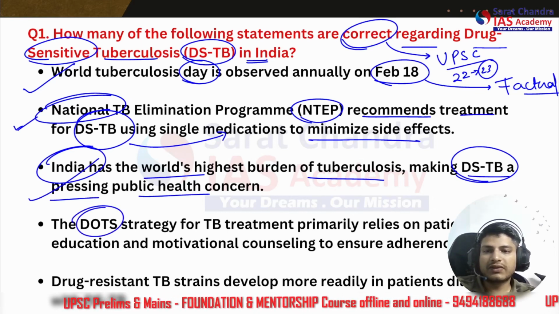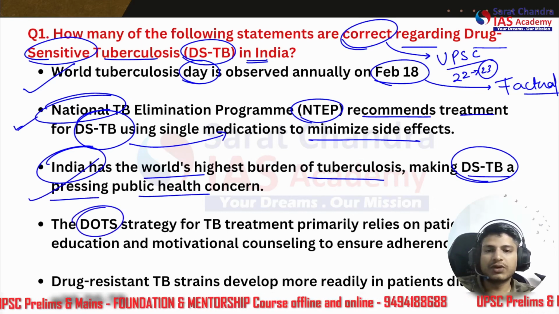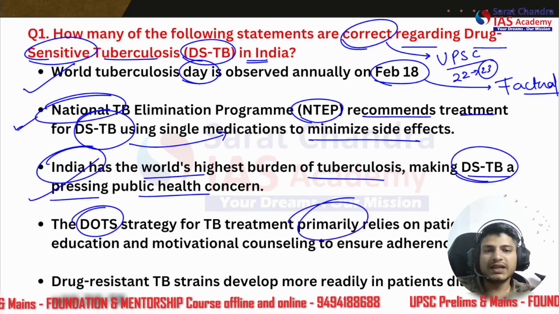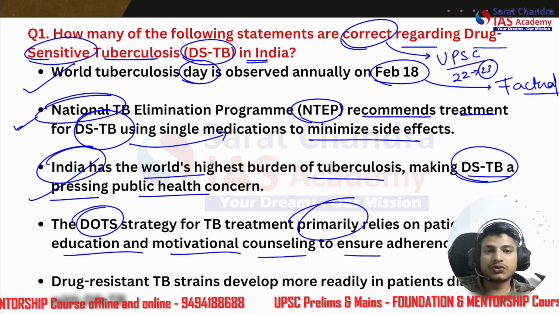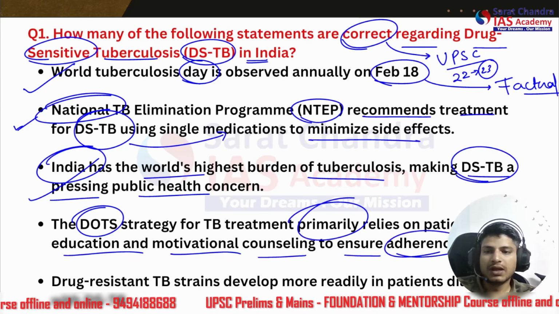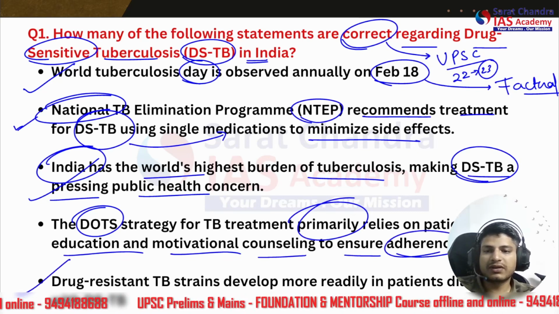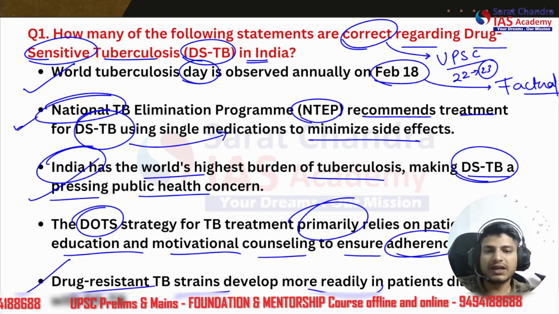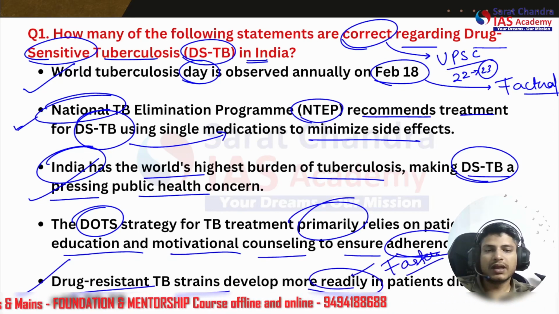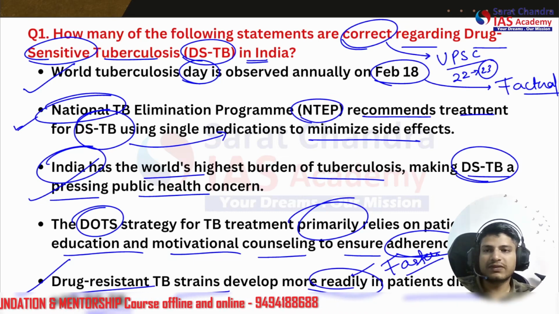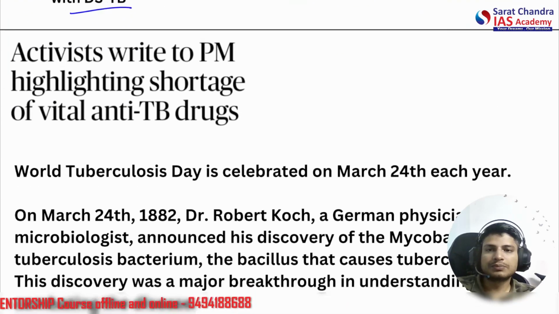The fourth is that the DOTS strategy for TB treatment primarily relies on patient education and motivational counseling to ensure adherence to the program. And the next statement is that drug resistant TB strains develop more readily, that means faster, in patients diagnosed with DSTB. All right. So let's see.